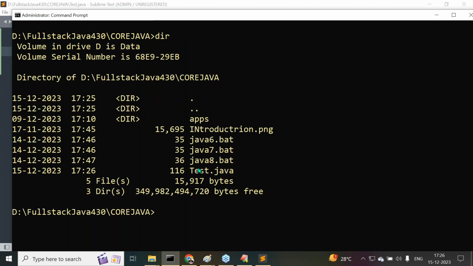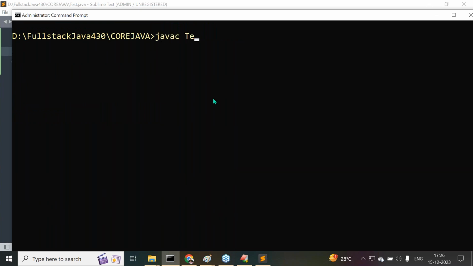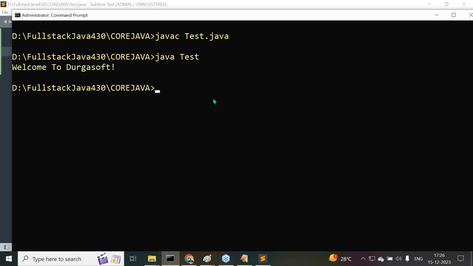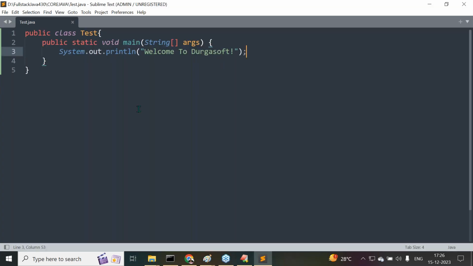dir. If you see, this Tester.java file is available that I want to compile. Now javac space Tester.java. Compiled successfully. Now java space Tester. There we are getting Welcome to Durgasoft. This is exactly the message we are getting. This is through the Sublime Text, where we prepared the program.